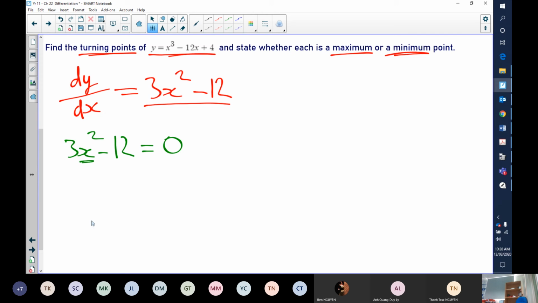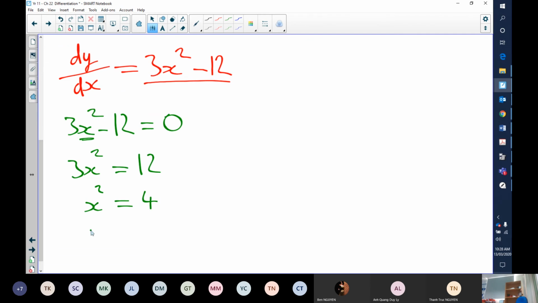So I'll have 3x squared is equal to 12, and then I'll divide both sides by 3, so x squared is equal to 4, and then x is going to be equal to the square root, because x is the square root of x squared, so I take the square root of both sides. It's going to equal plus or minus 2.